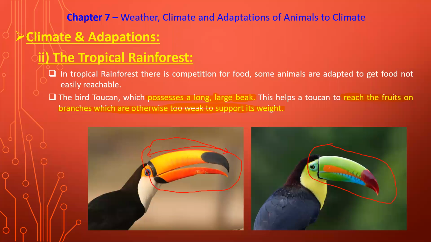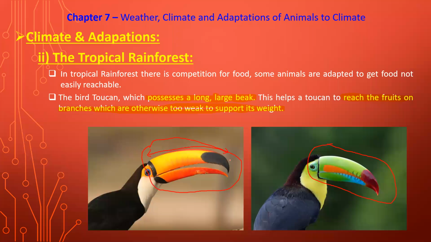So though the images are different from each other, that means the color combination is different, the same bird is there. So don't think that because two images are there, two birds are there. This is not like that, only some color combinations are changed, but the basic fact is that the bird is a toucan, and you can see the beak of the bird in both the images, which is very large.